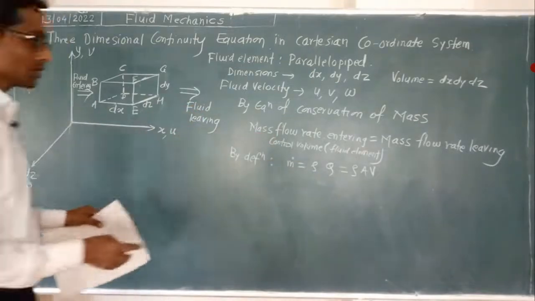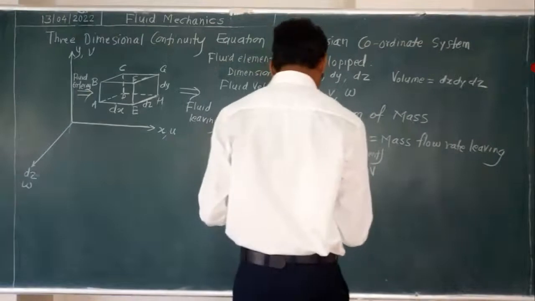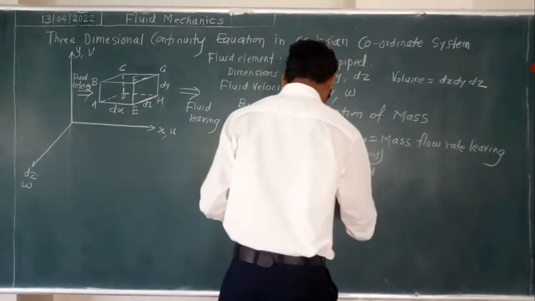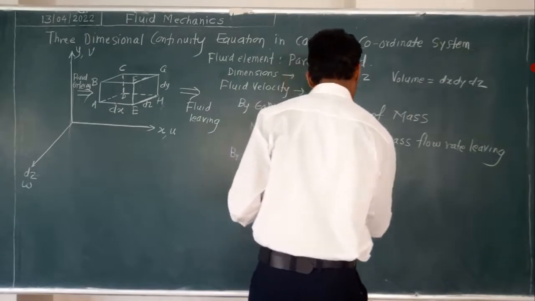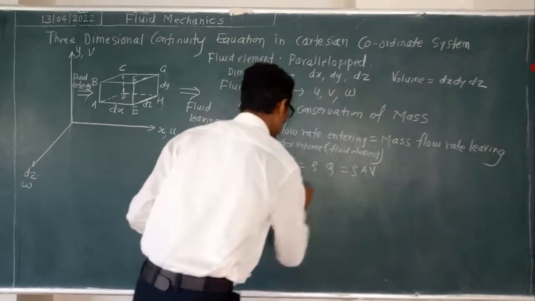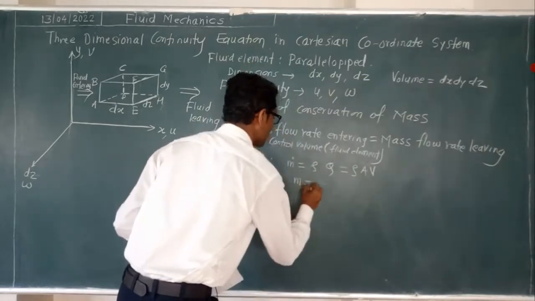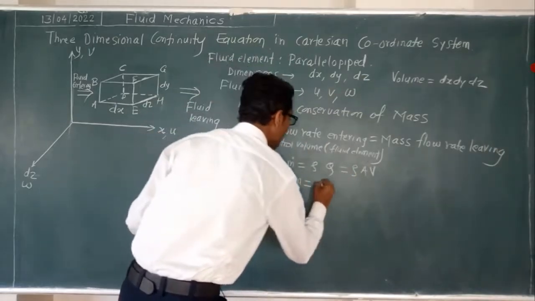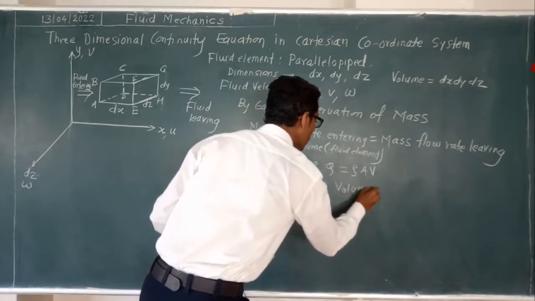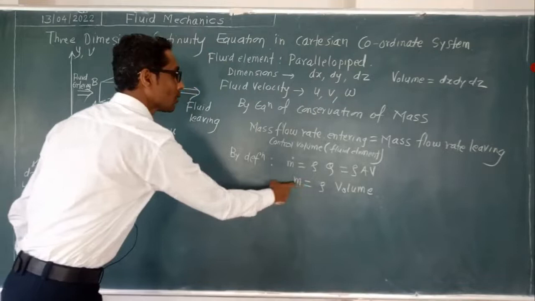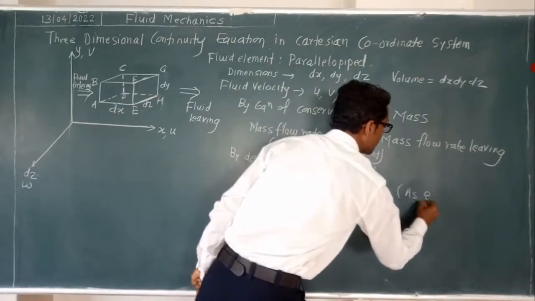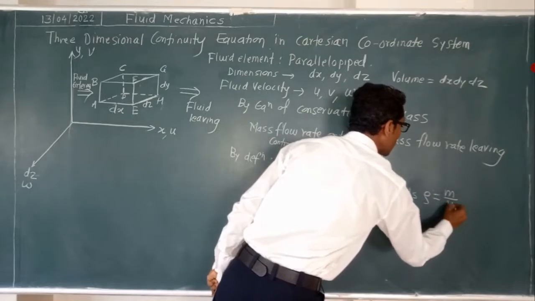Okay, now in this case Q means volume flow rate. Now you can write this for the mass flow rate, and for only mass we can have rho into volume, because density is equal to mass upon volume.